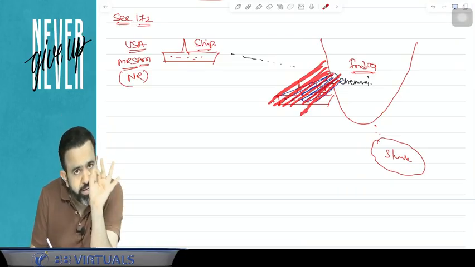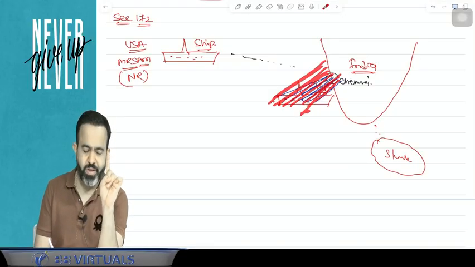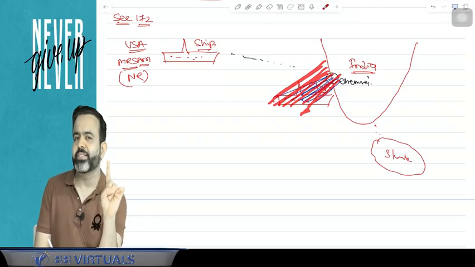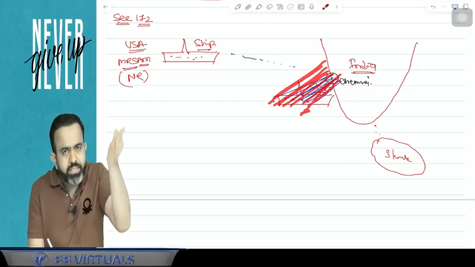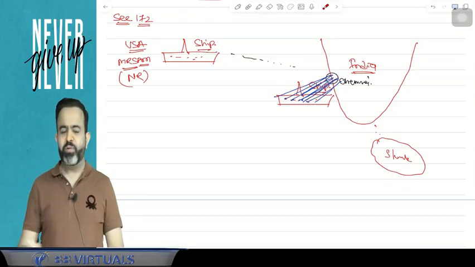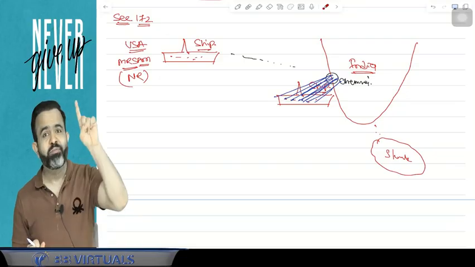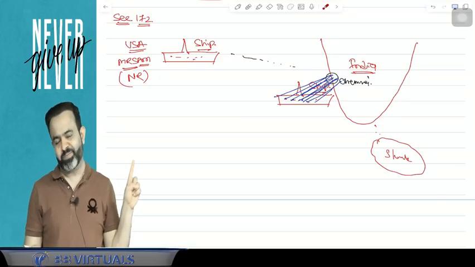He has to file the return at that time only, and only after filing the return and paying the taxes will we allow that ship to depart from the Indian port. Means the outward entry will be given to this ship only when this non-resident pays the taxes in India.